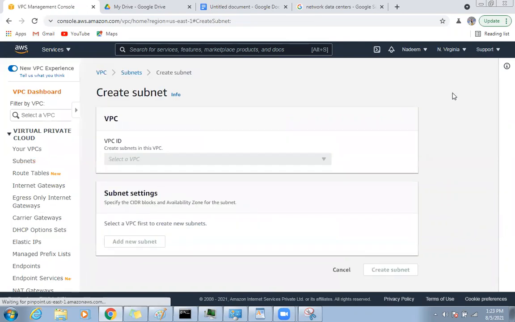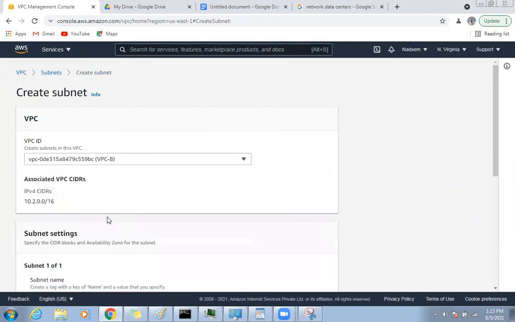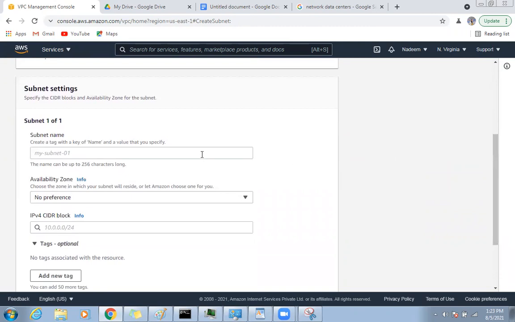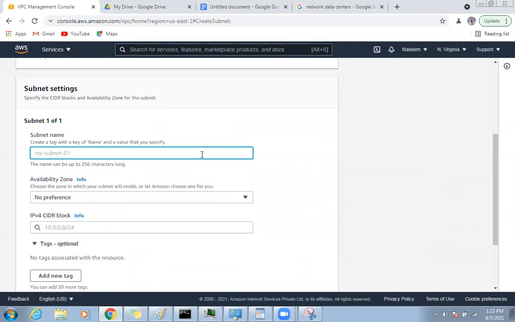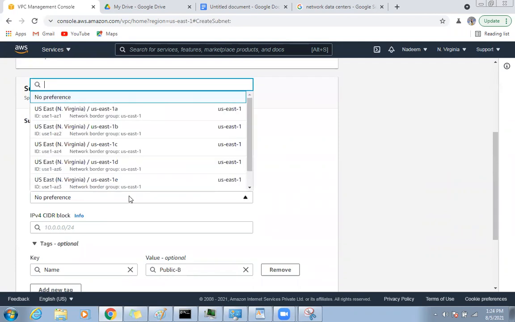I'm creating another subnet under B. Name will be public B. Availability zone, let's choose another zone.